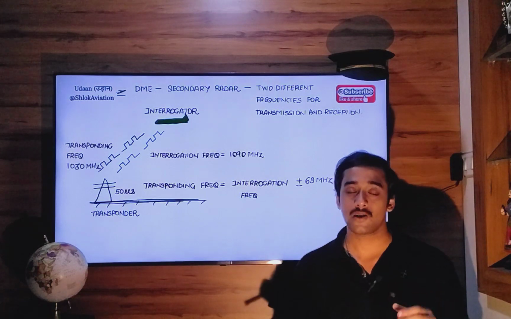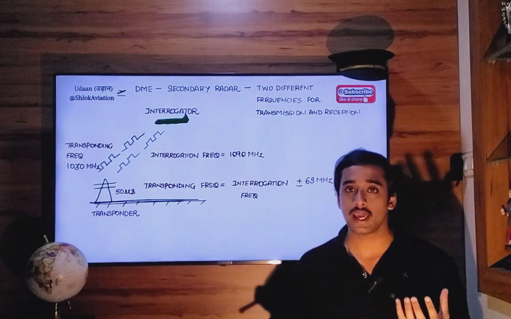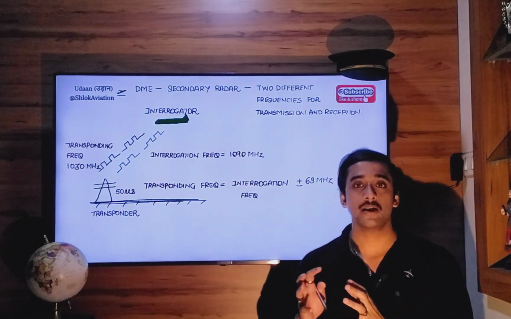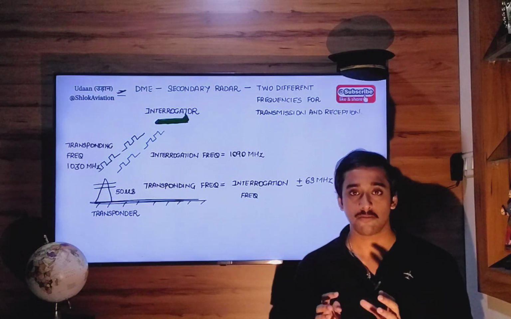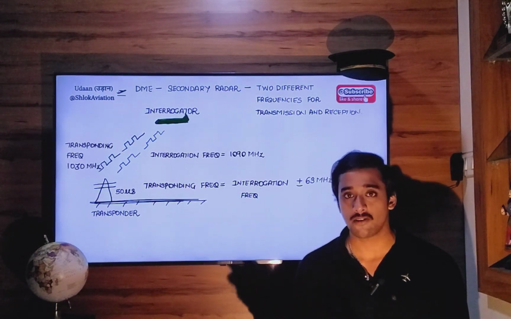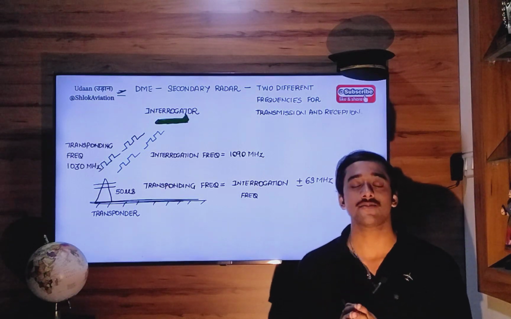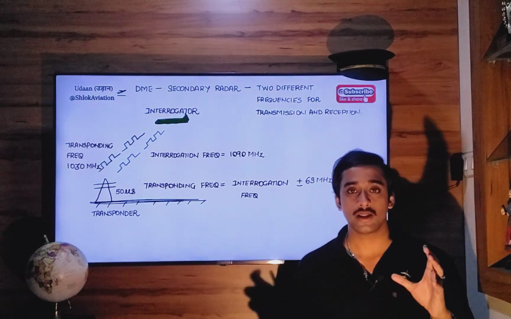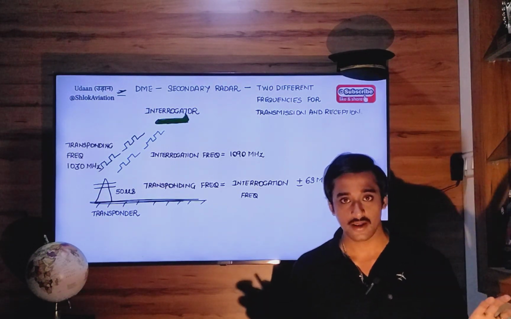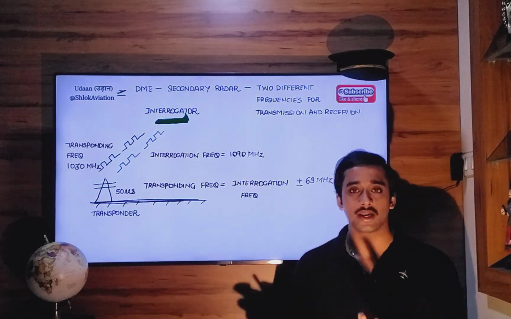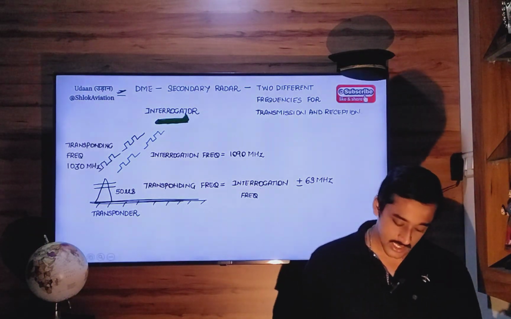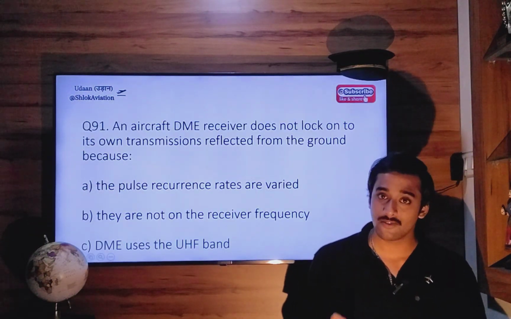But a signal or pulses coming from the DME station will be at a separate frequency, a frequency separate from the transmitted frequency or interrogation frequency. So that is how your aircraft is able to distinguish between reply pulses coming from the station and any other ground surface. So the correct answer here is they are not on the receiver frequency.